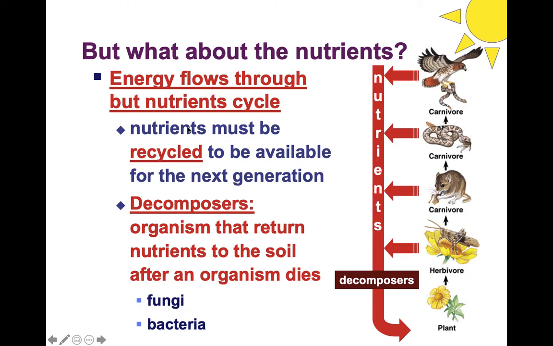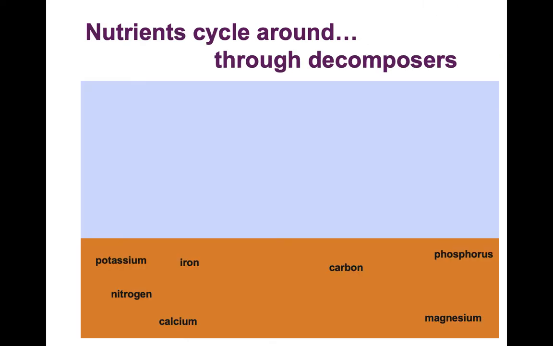So this is a little bit different to what we saw before when energy was able to flow, right? Energy would flow, but some of it would get lost. But nutrients are completely recyclable. So this is an important process. So let's see how nutrients cycle around through decomposers.